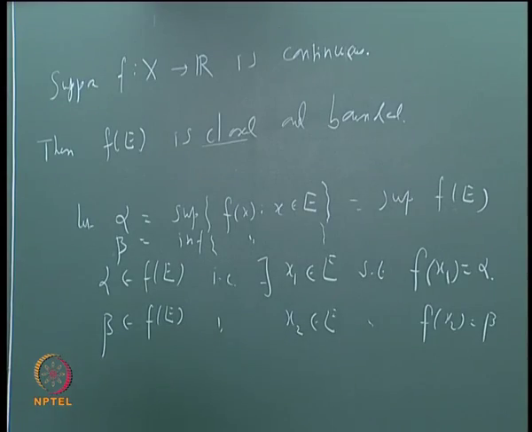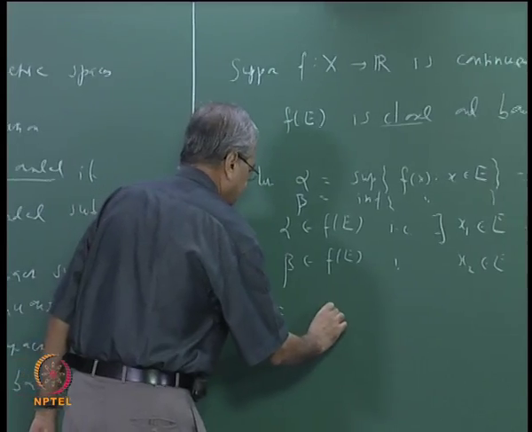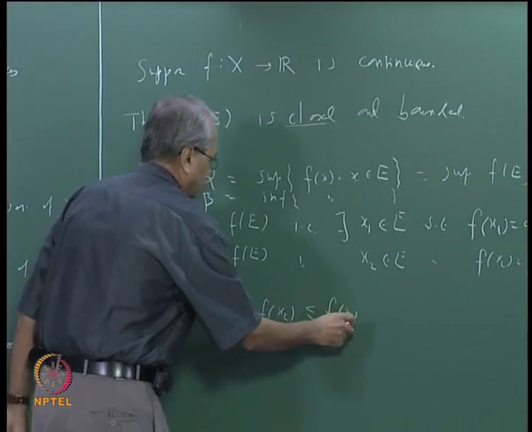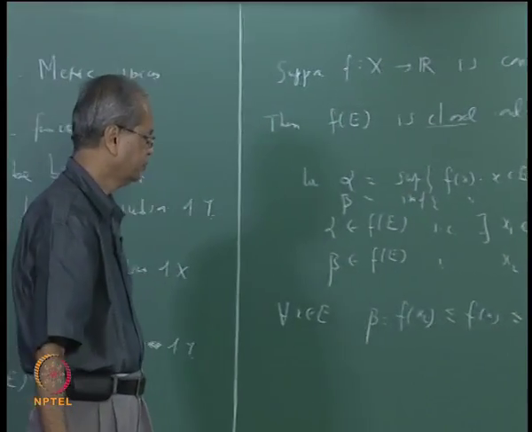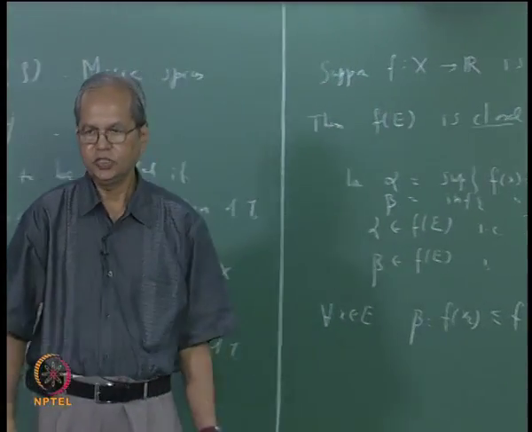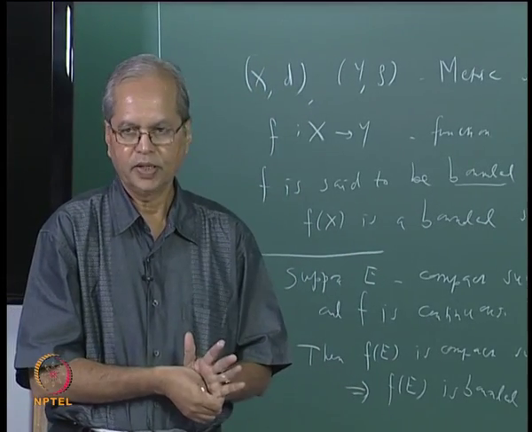So now if you take any point x in E, the value of f(x) must lie between beta and alpha, which is the same as saying between f of x2 and f of x1. So for all x in E, since beta is f(x2), this should be less than or equal to f(x), and this should be less than or equal to f of x1, and f of x1 is alpha. That means at these 2 points, x1 and x2, f attains its minimum at x1 and its maximum at x2.